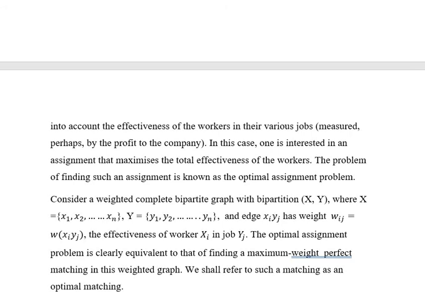Consider a weighted complete bipartite graph with bipartition X, Y, where X is the set x1, x2, etc., xn, Y is the set y1, y2, etc., yn, and edge xi yj has weight wij equal to w(xi yj), the effectiveness of worker xi in job yj. The optimal assignment problem is clearly equivalent to that of finding a maximum weight perfect matching in this weighted graph. We shall refer to such a matching as an optimal matching.